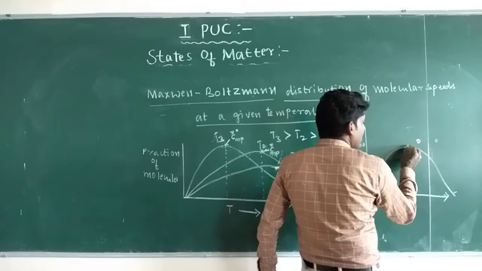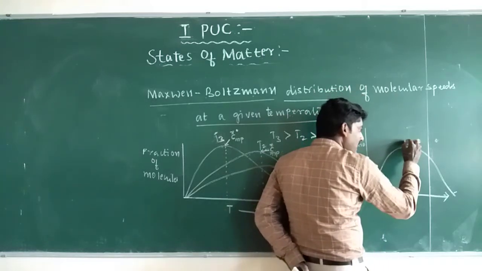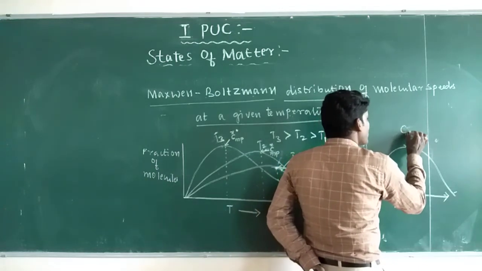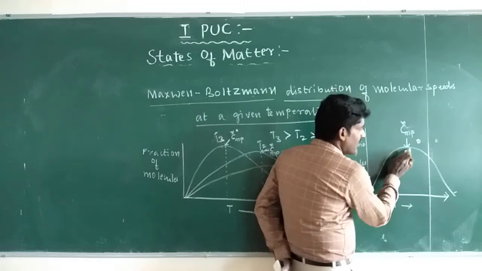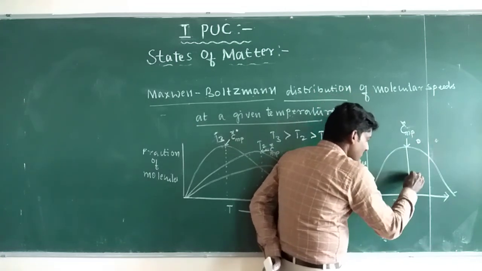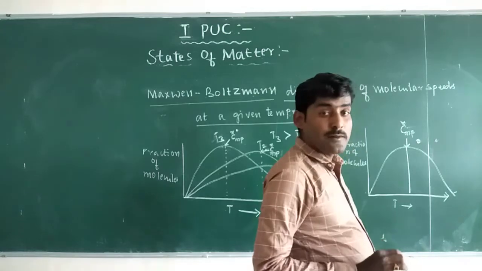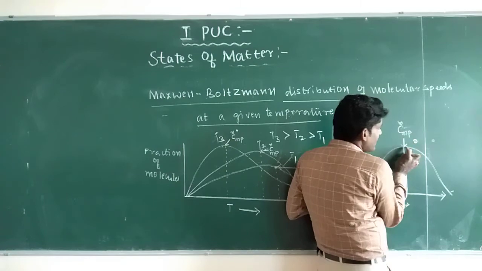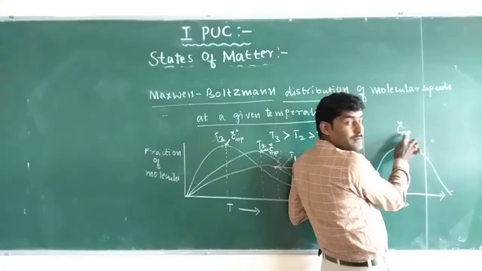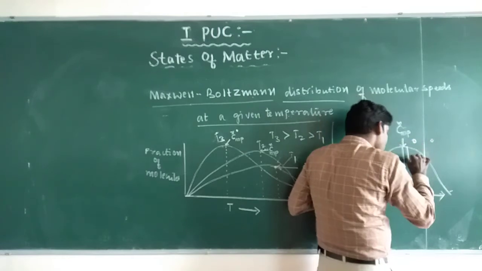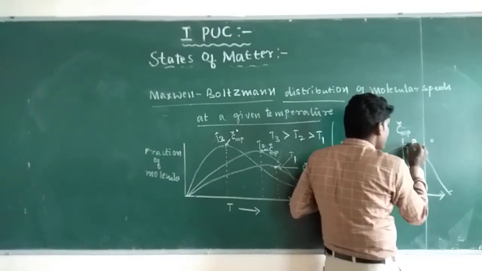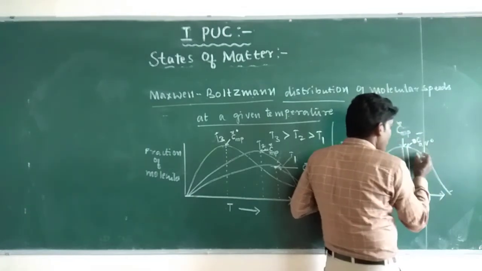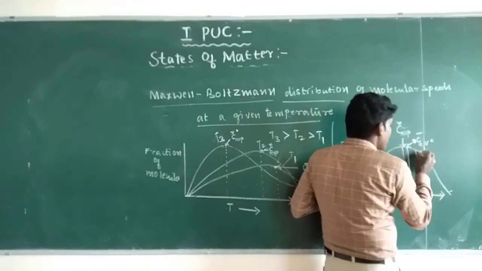The exact maxima represents the most probable velocity, C star MP, the maximum probability speed. Next to the C MP is the average, so this is C bar, and this is C RMS.